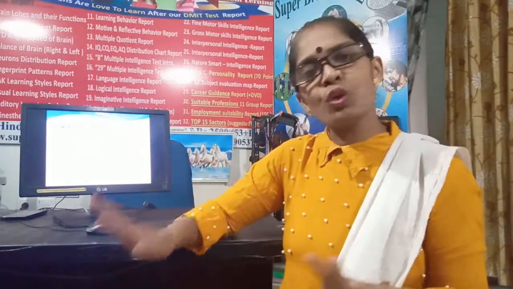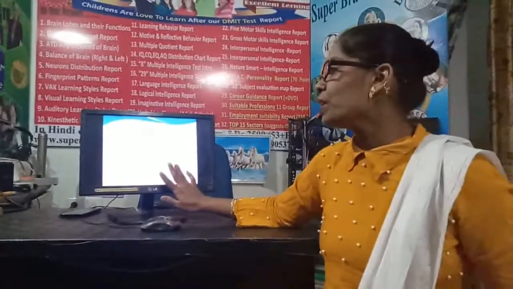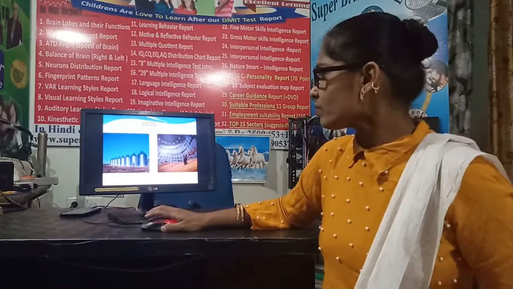Because of that, these grains will be free from insect attack. Very simple method: mix the dried neem leaves with the grains and store them. So this is the last point, what you have to take care of whenever you are storing grains.